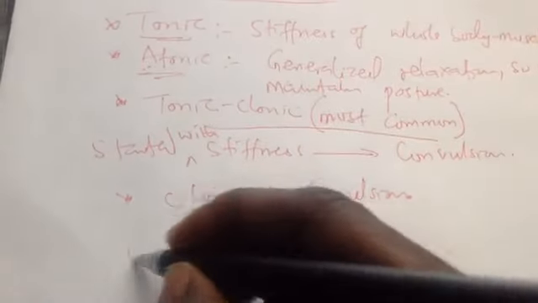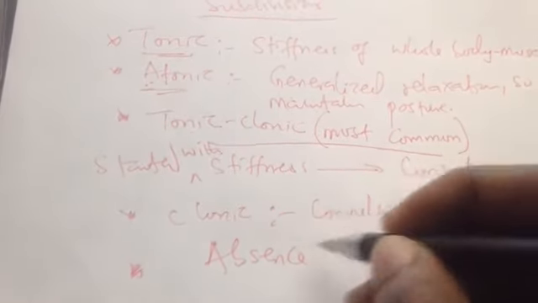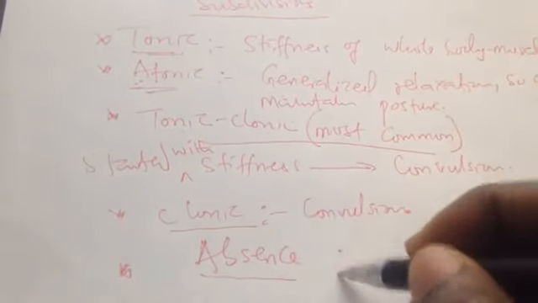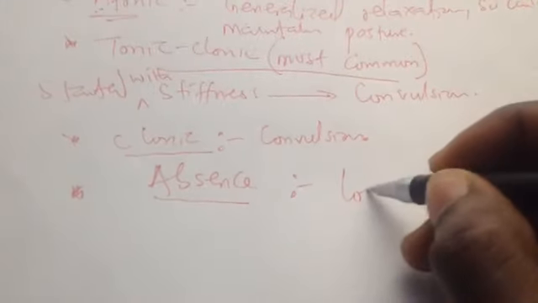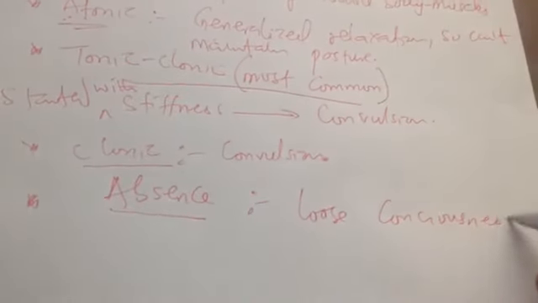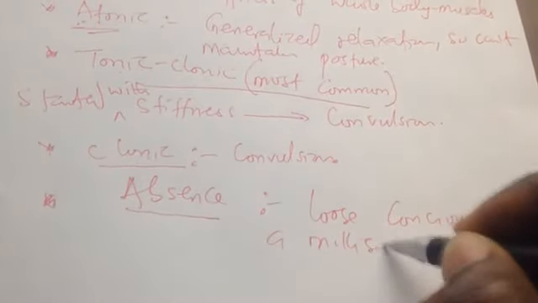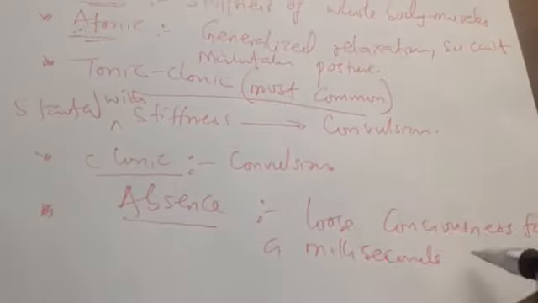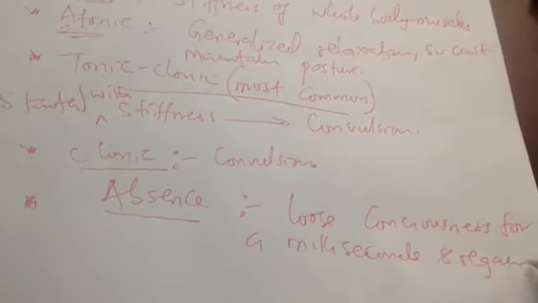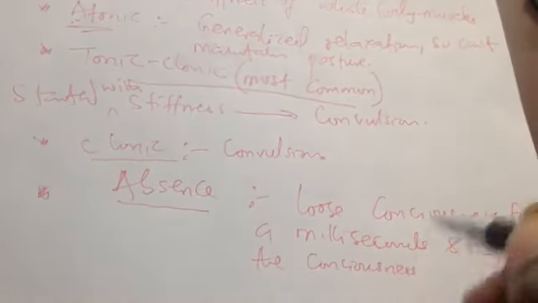So we have another seizure called absence seizure. All these are types of generalized seizure. In absence seizure, the patient loses consciousness for milliseconds, or for a while, and then regains consciousness.